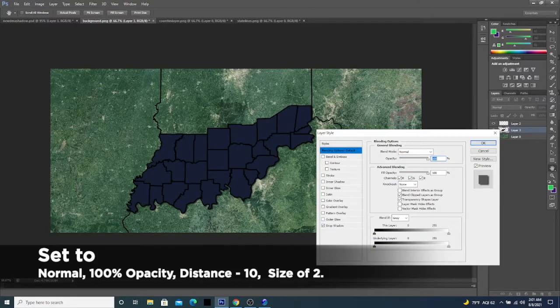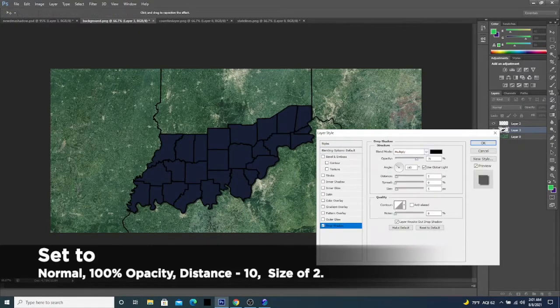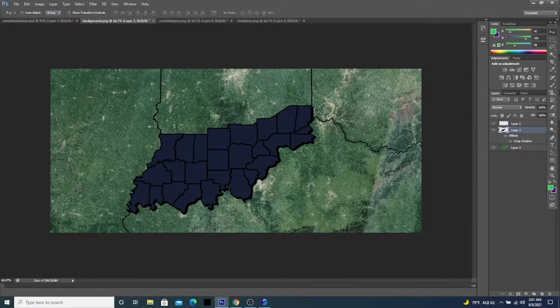We want to make sure that that is set to normal. And I would go with 100% opacity, it just gives it a bolder look. And then a distance of about 10. These settings might vary depending on how you like it. You can set it to however you want it to be. And then a size of 2 is what I'm going to go with. And then I'm going to hit OK. And so now you can see we have the drop shadow there.